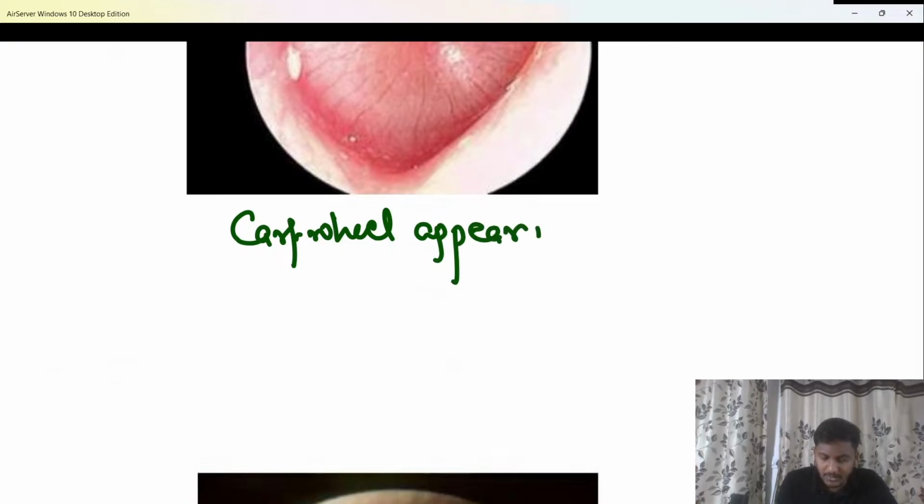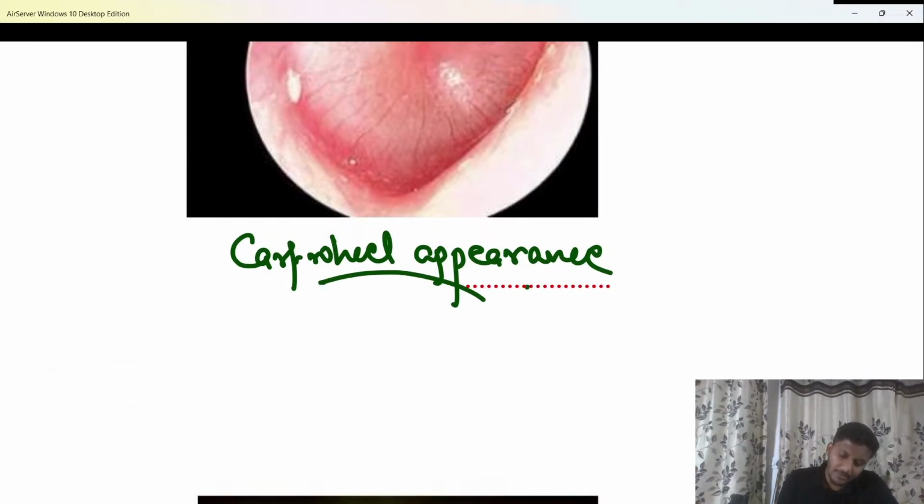And cartwheel appearance is seen in which condition? Anybody? Cartwheel appearance is seen in which condition?